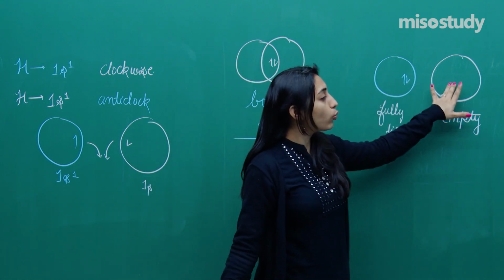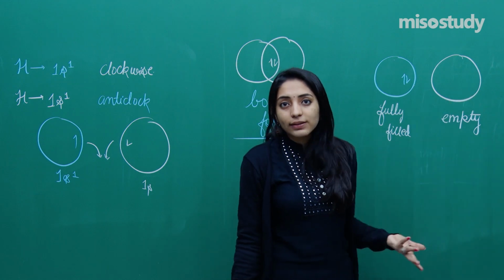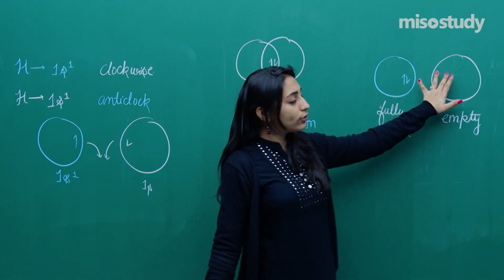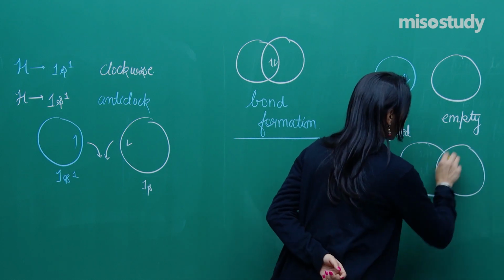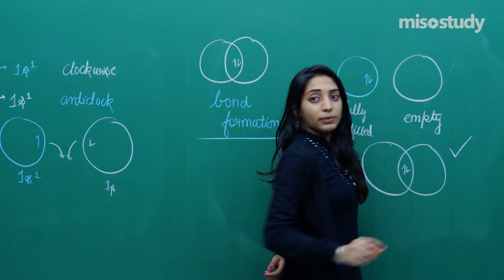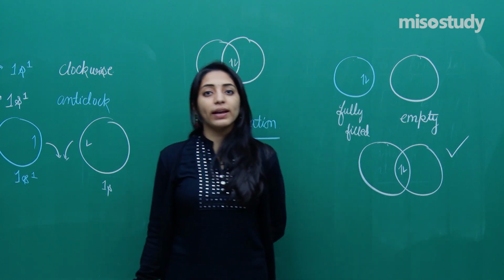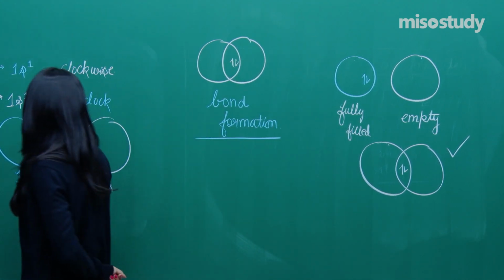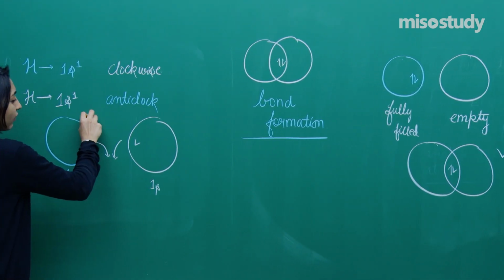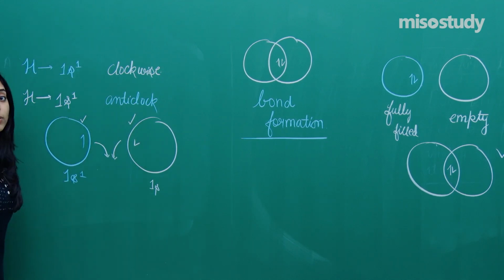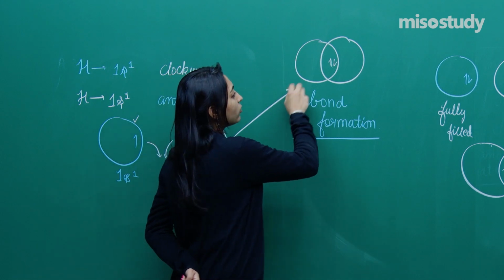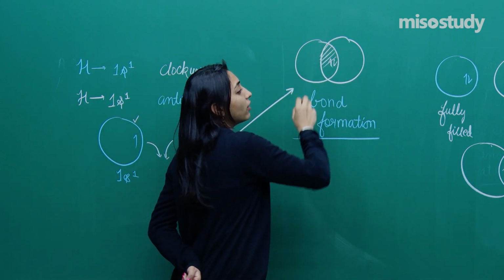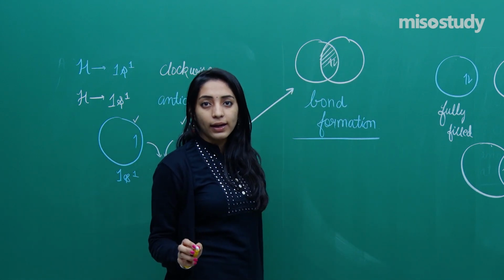So if this is having 2, it cannot have 1 because then 3 will be there, right? So if it is having 2, it should be empty. Now the overlapping can take place. So that is possible, right? However, when I ask you to consider this particular case, so I said that this is having 1, so this should also be having 1, both of them should be of opposite spin, then only when the two combine with each other, so they should be merged like this, okay?